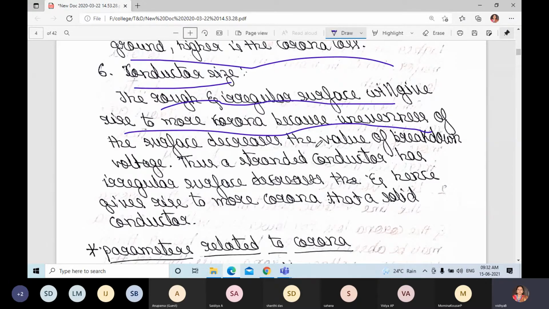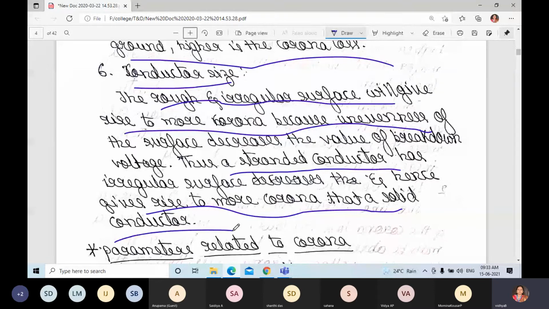So if there is unevenness of a surface, that will decrease the value of breakdown voltage. So a stranded conductor has an irregular surface and hence gives rise to more corona than a solid conductor.